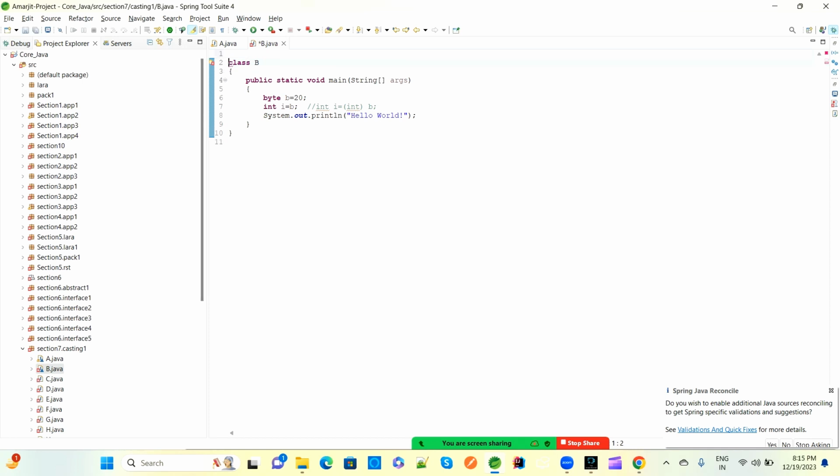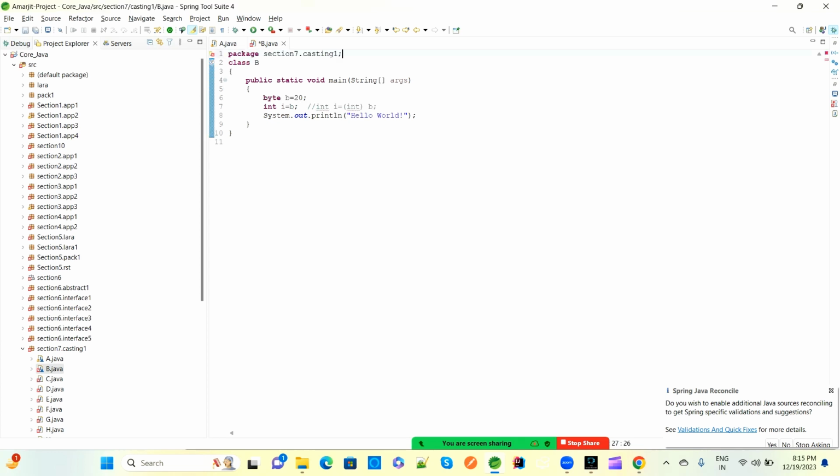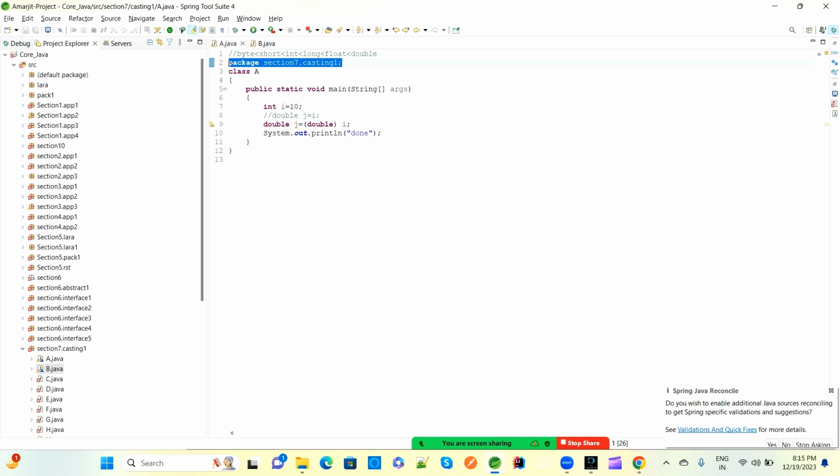Coming to this class B. This class B has a package, this package is section 7 casting 1, and then class B has a main method. The main method has byte. So the series is always byte, short, int, long, float, double. Byte is lower, double is higher.